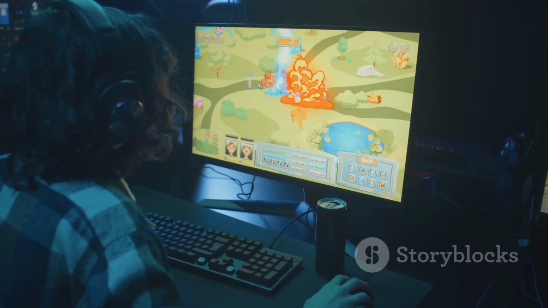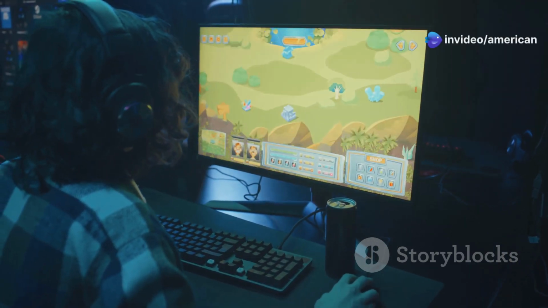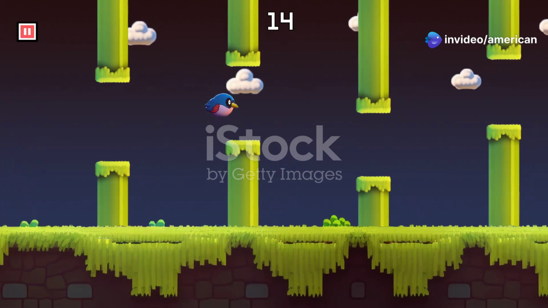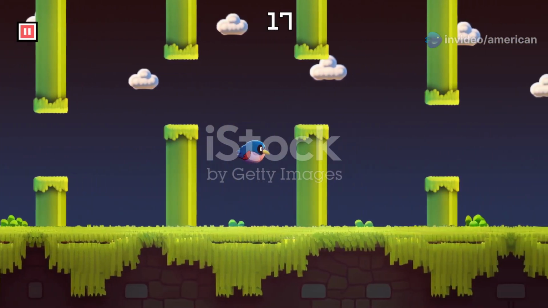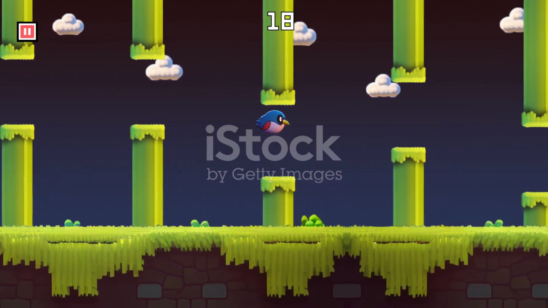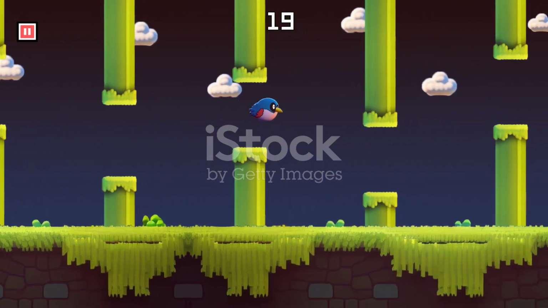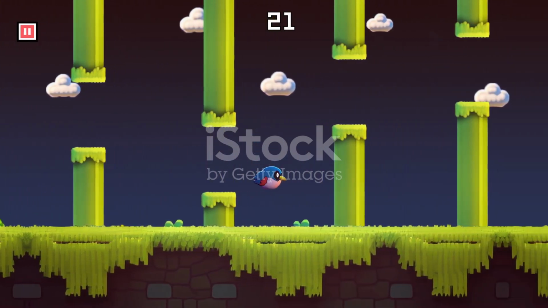Section 6. Obstacles and Interactions. Making your game engaging. Games are more fun with challenges. Let's add obstacles. Obstacles can range from simple barriers to complex puzzles that require strategic thinking. They keep players engaged and make the game more interesting.